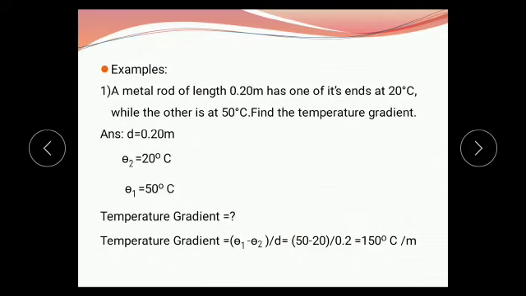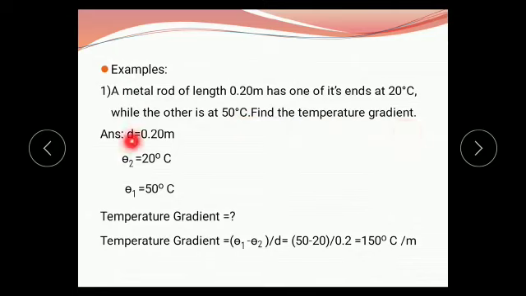Now we solve some examples. The first example is: a metal rod of length 0.20 meter has one of its ends at 20 degrees Celsius while the other is at 50 degrees Celsius. Find the temperature gradient.